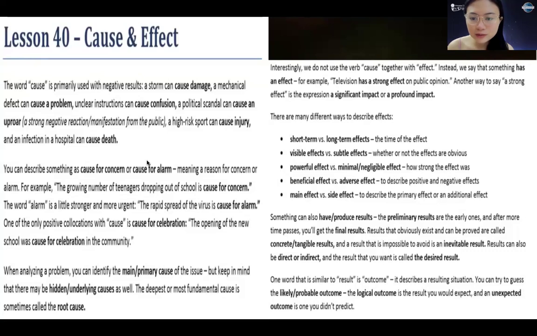have or produce results, preliminary results, final results, concrete or tangible results, inevitable results, direct or indirect results, the desired result, the likely or probable outcome, the logical outcome, unexpected outcome. Now take the quiz to test your knowledge of the collocations.